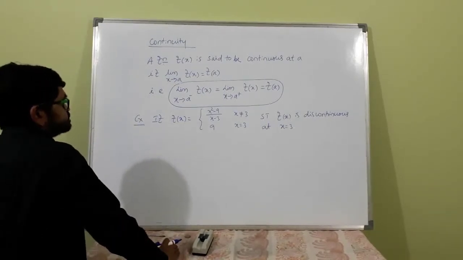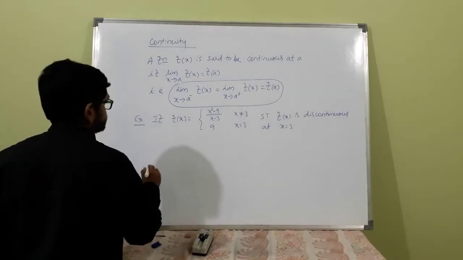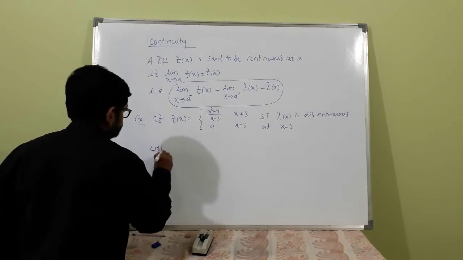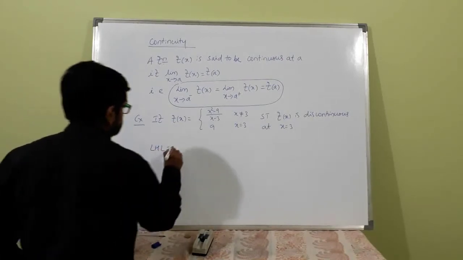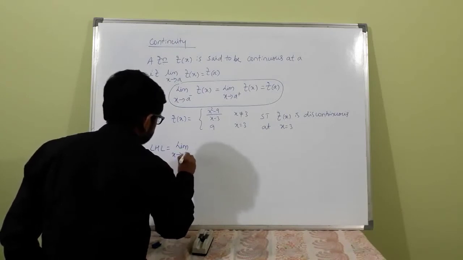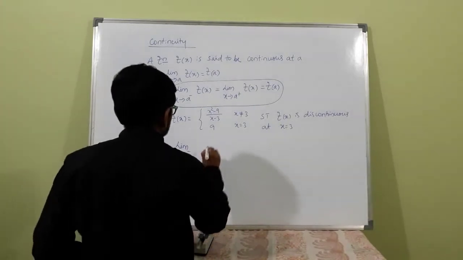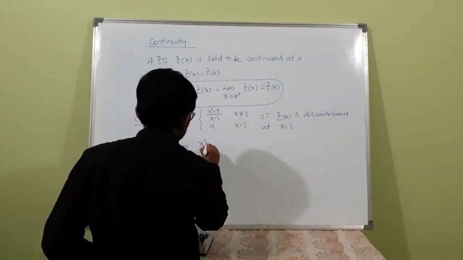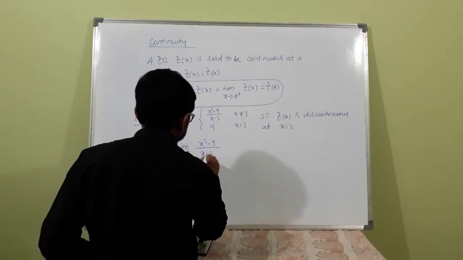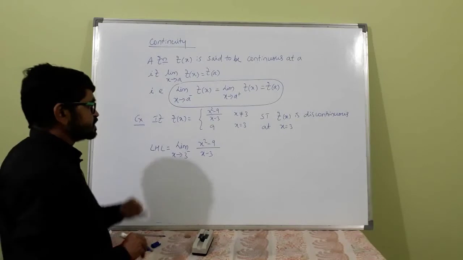Not equal to 3, that is, left hand limit is equal to limit of x tends to 3 minus, lesser values than 3, of x squared minus 9 divided by x minus 3. f(x) is this much when it is not equal to 3.